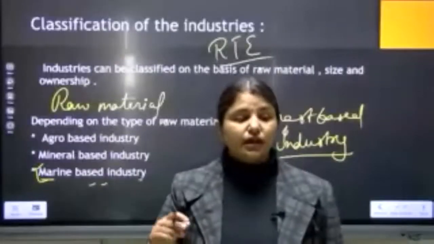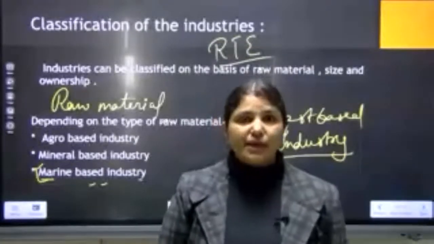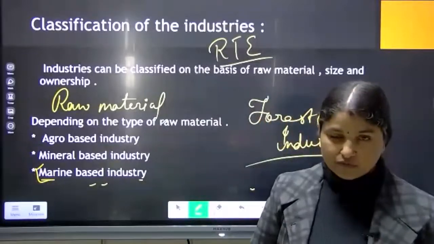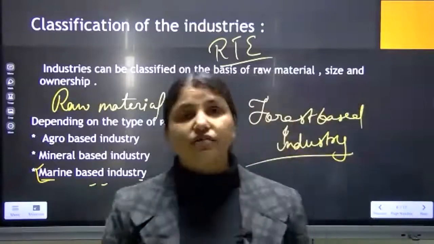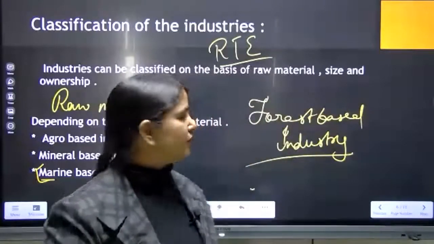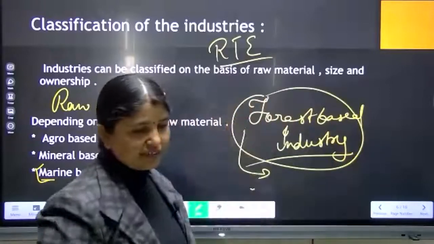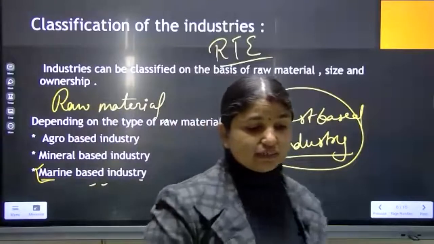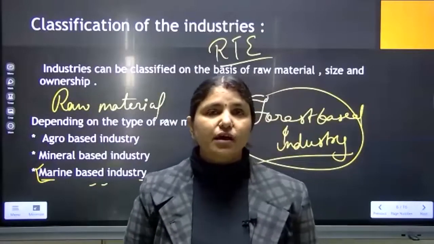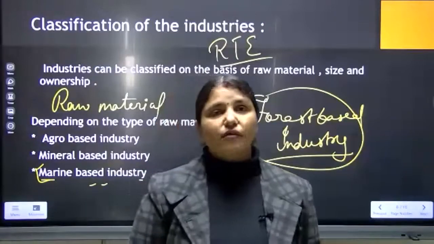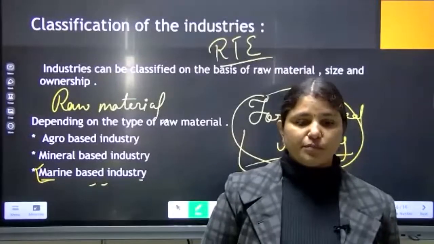Pharmaceutical means the things which are making medicines and all. So all that medicines, papers, books, notebooks, furniture, building materials and all, those are the things which we get from forest products. And the industries which are working with forest products are known as forest-based industries. Once again, listen: all those factories and industries which work with the products of the forest, or which provide us things from forest products, are known as forest-based industries.